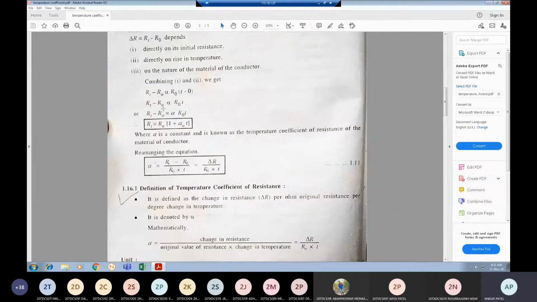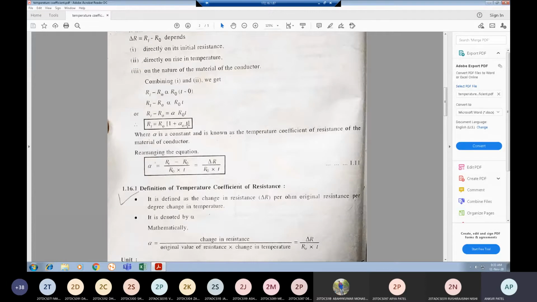So you can write any equation. You can write either RT equal to R0 (1 plus alpha 0 T). Here alpha 0 is considered because we have considered the initial resistance R0. So due to the rise in temperature, the resistance at T degrees can be written as RT is equal to R0 (1 plus alpha 0 T).